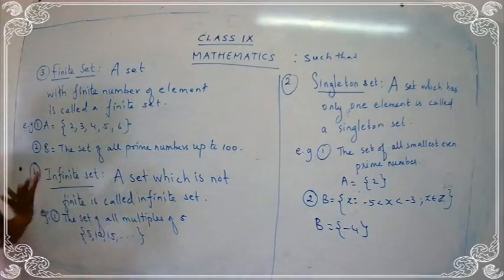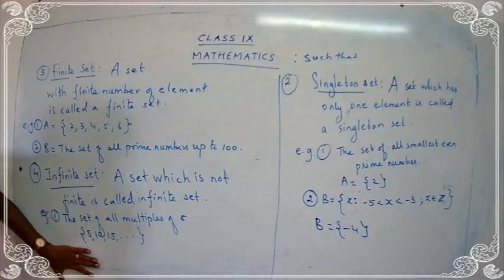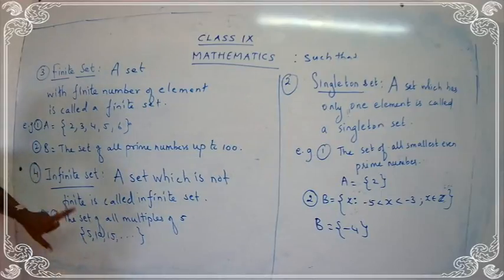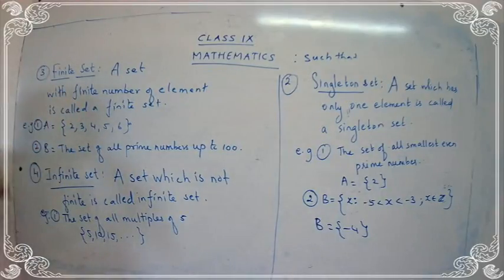I cannot count the number. If I am not able to count the number, you have to say the set is infinite. Yes. And when you are able to count, it is a finite set. And when you are not able to count, it is an infinite set. Okay. Let's take one more example.